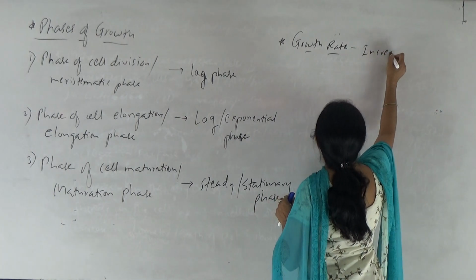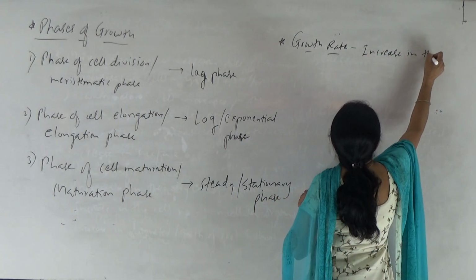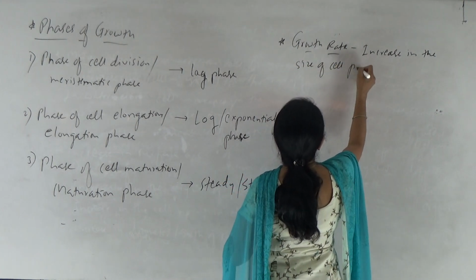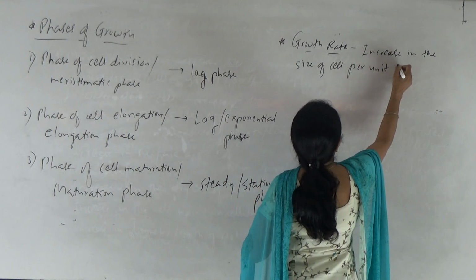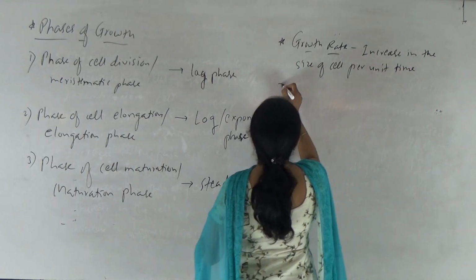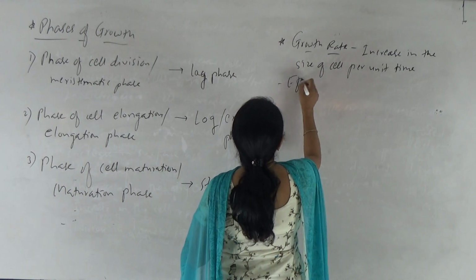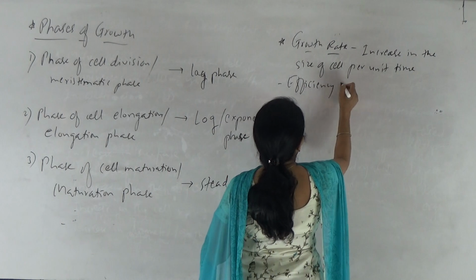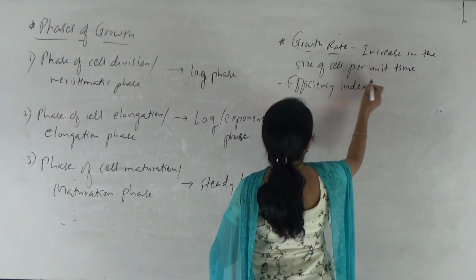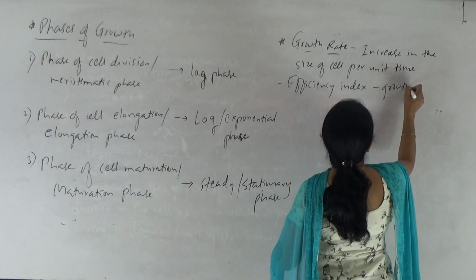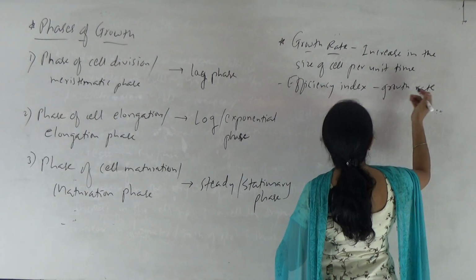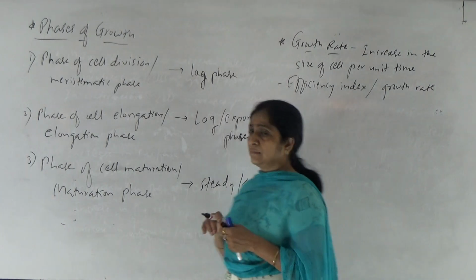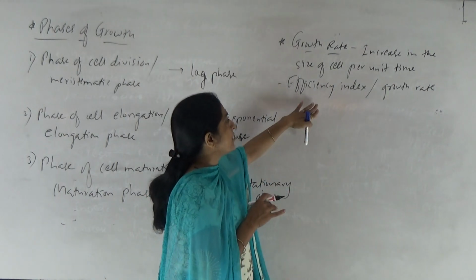Increase in the size of cell per unit time. So this is nothing but growth rate, right? And what is efficiency index? Efficiency index means growth rate per unit time, or it is also known as growth rate, right?